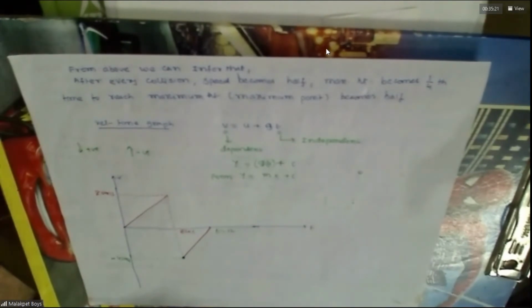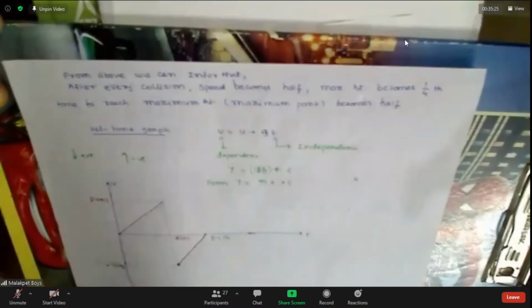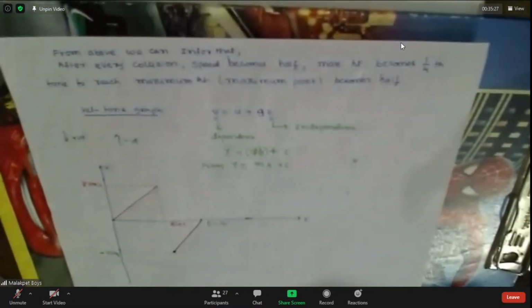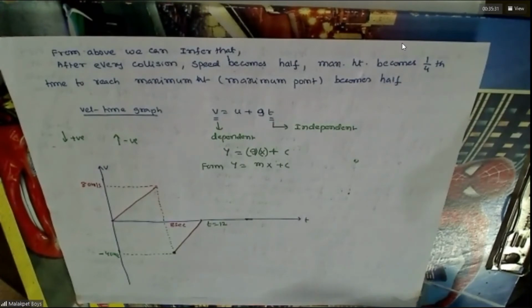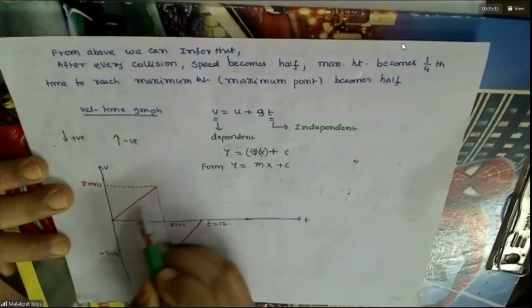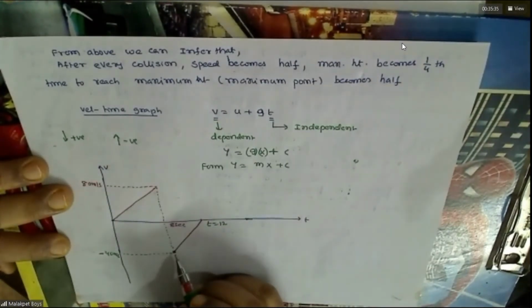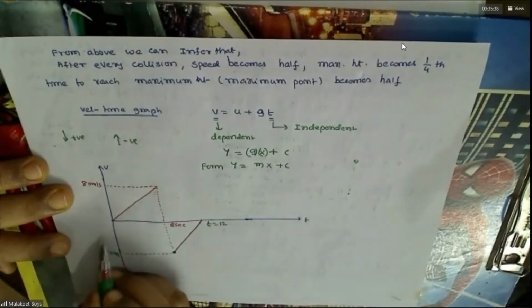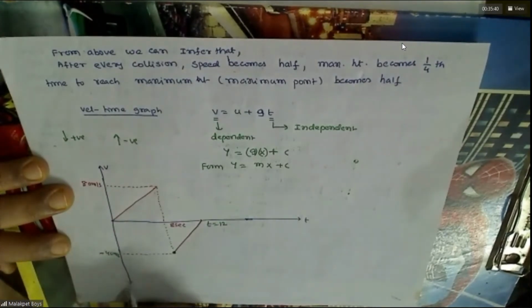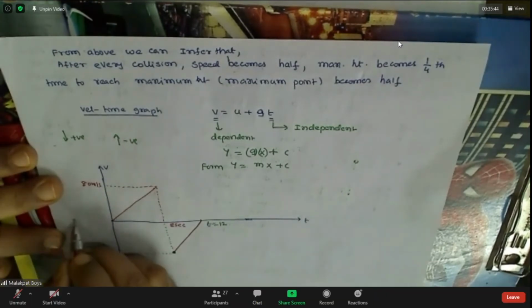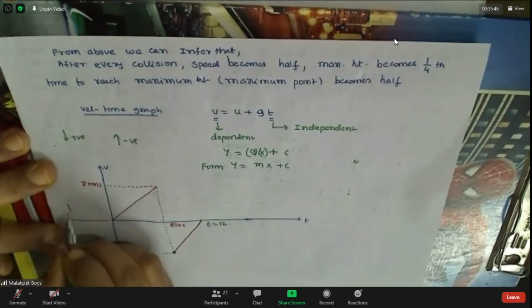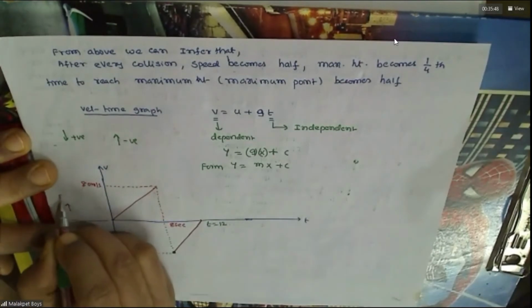Agreed. Now, this is the upward journey, velocity is negative. This is all negative velocity, no? Okay, so that means I can say this is for the upward journey.